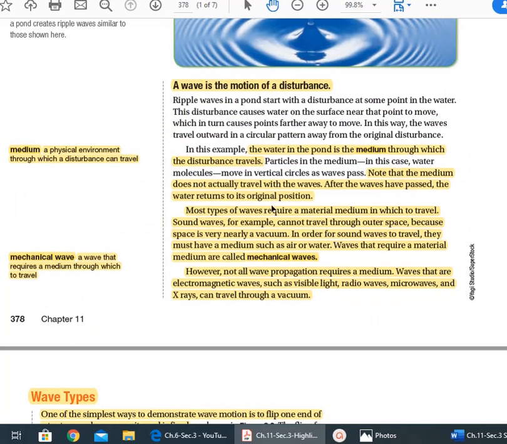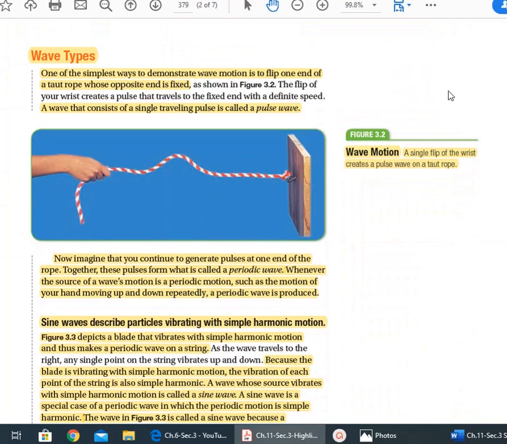As I said, mechanical waves can transfer only through a medium. A medium, if you were to give a definition for it, is a physical environment through which a disturbance can travel. Examples of a medium could be any kind of solid, any kind of liquid, any kind of gas. Now, here the title is explaining the two types of waves. In general, waves can have one of two forms.